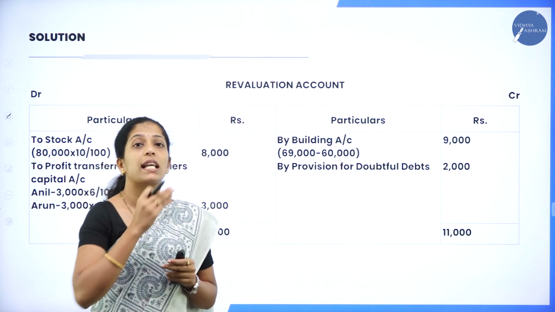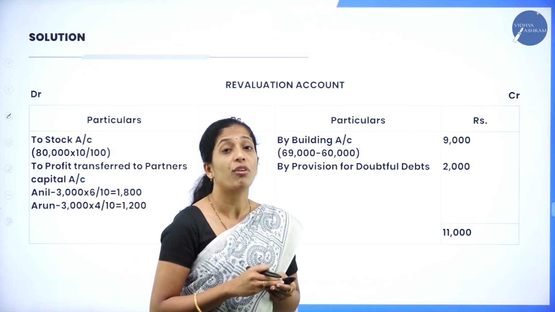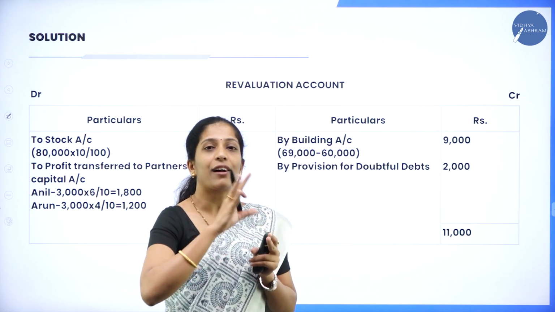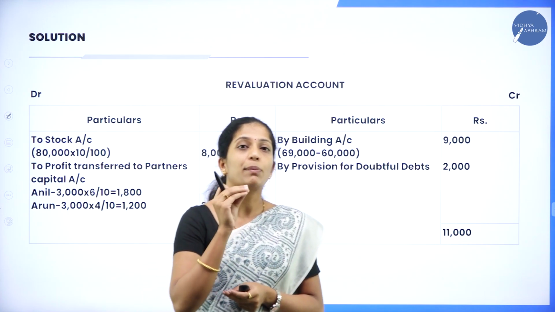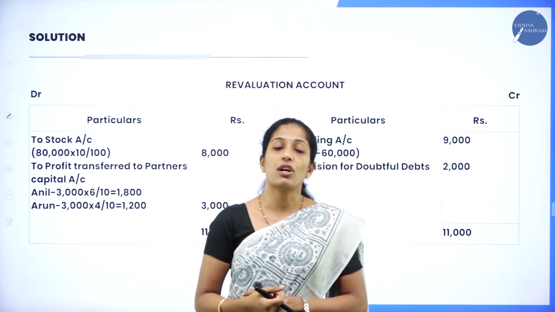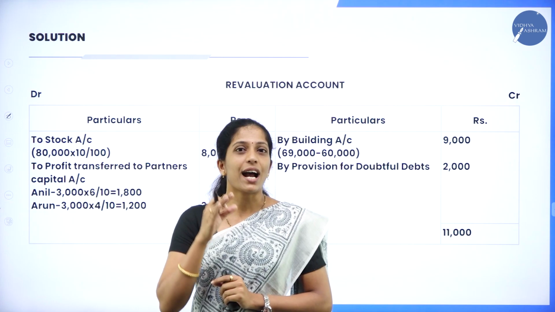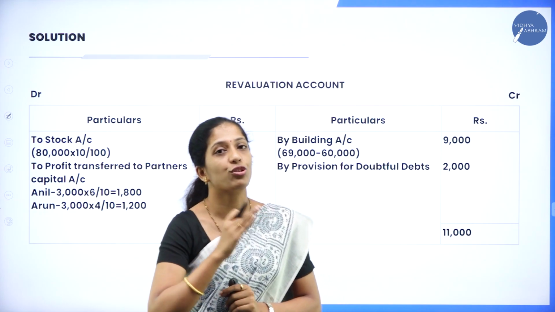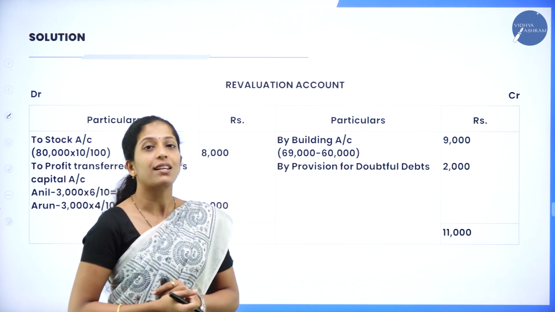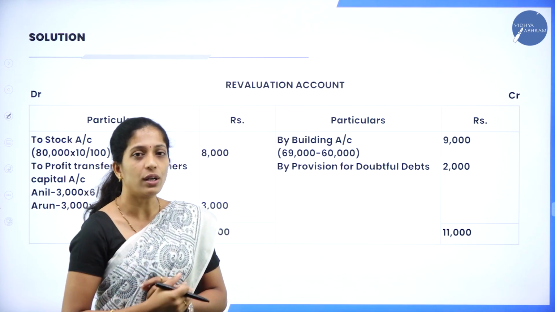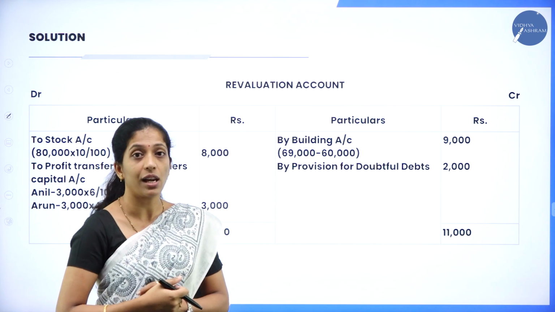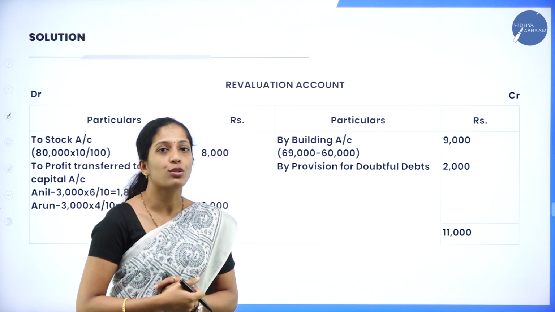In order to record increase or decrease in the value of assets and liabilities, and after recording it will be either revaluation profit or revaluation loss. That profit or loss has to be distributed among the partners, only the old partners, in which ratio? Old ratio. So here they have given the old ratio is 6:4.